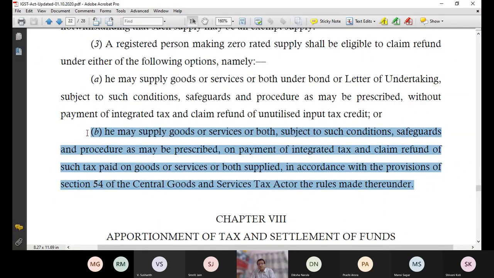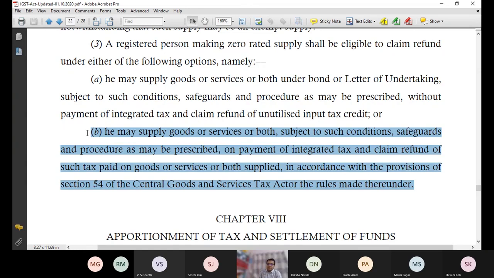For example, in the same example, if 25 lakh is the value of supply and if 10% is GST, I should pay 2 lakh 50 and claim refund of such tax paid on goods or services or both supplied in accordance with the provisions of section 54 of the Central Goods and Services Tax Act or the rules made under. So you are not supposed to learn section 54. It only gives you the rules of refund. That's it. So you pay the tax and claim the refund of that tax.